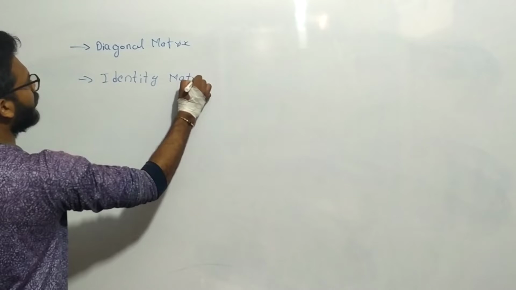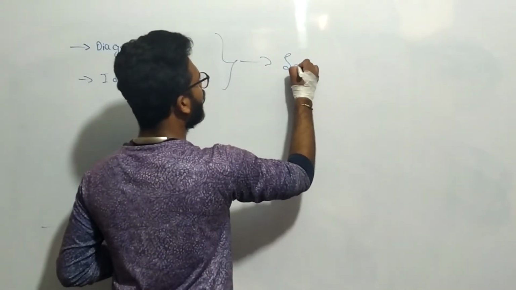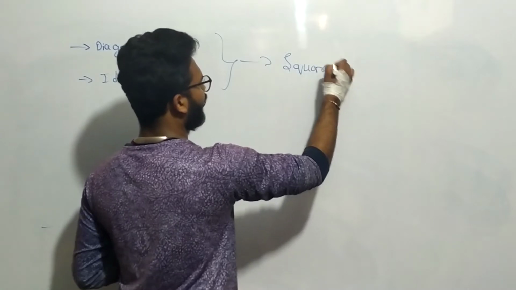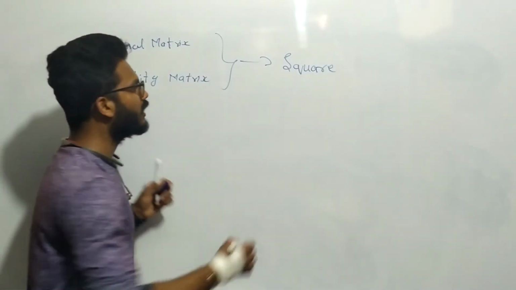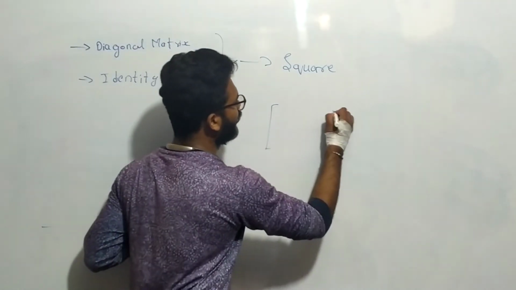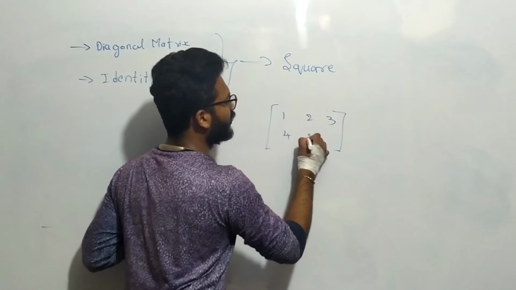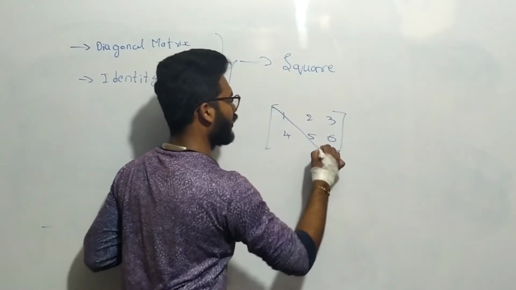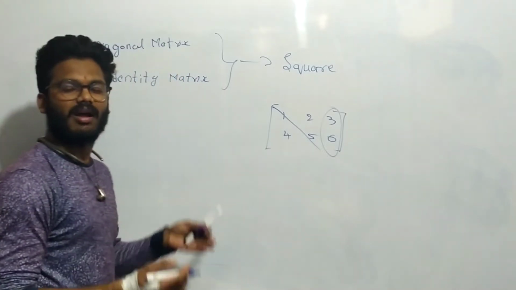See, these two you have to keep in mind. These two only occur in a square matrix. Whenever it is a square matrix, then only these two will exist. Why? Because see, I am taking a 2 by 3 matrix. 1, 2, 3, 4, 5, 6. If you draw a diagonal, see how you will get it? This column remains left or unfilled.